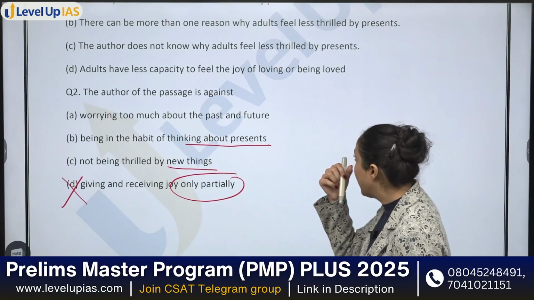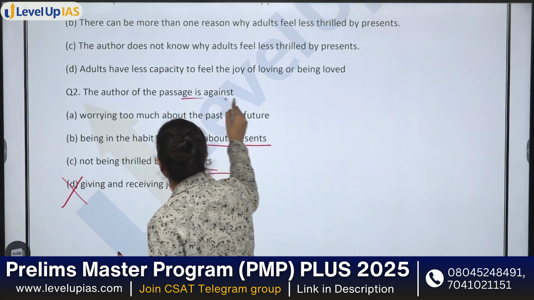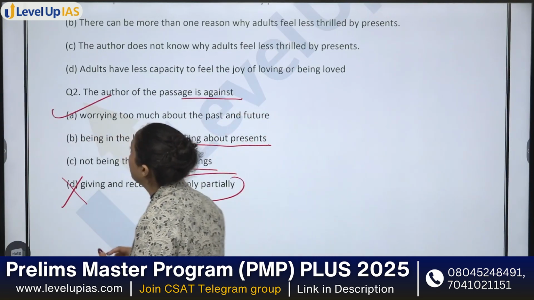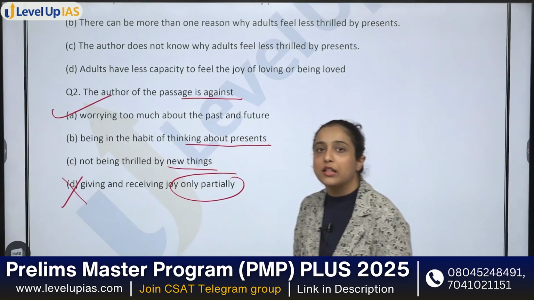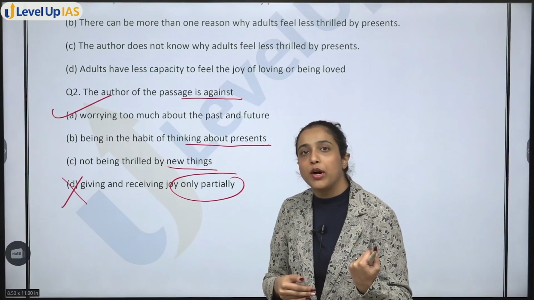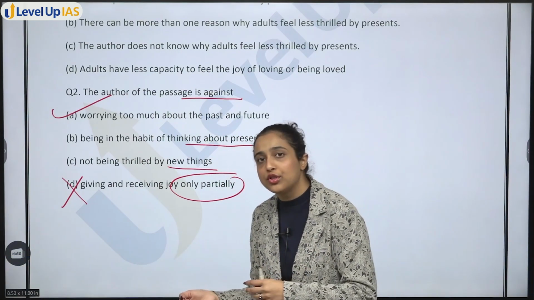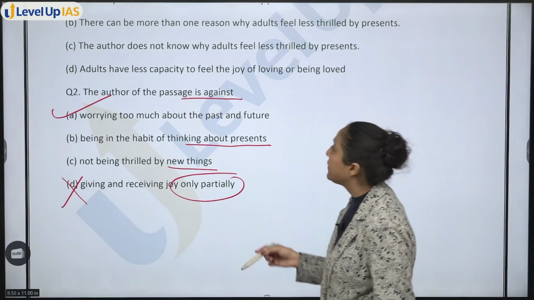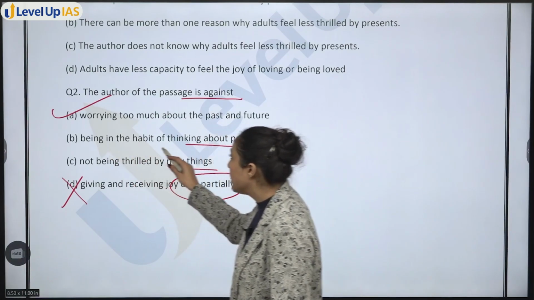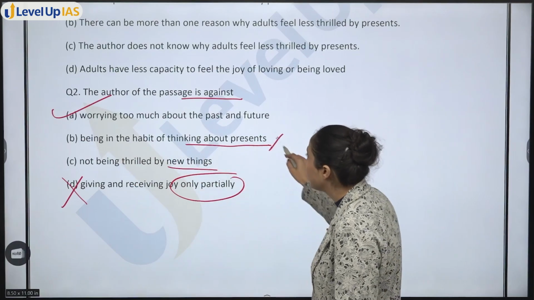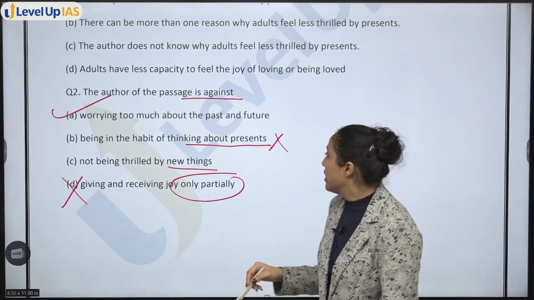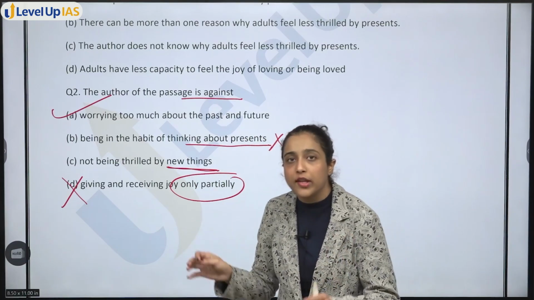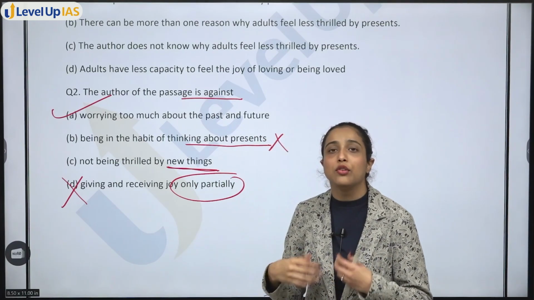So the main idea is that the author of the passage is against worrying too much about past and future. Author said, what do kids do? They don't think about the past, they don't think about the future, they live in the present moment and hence they are able to enjoy. Author is against being in the habit of thinking about presents. This doesn't make sense. Then not being thrilled by new things. Passage is not about new things. Passage is about why we are not being thrilled.